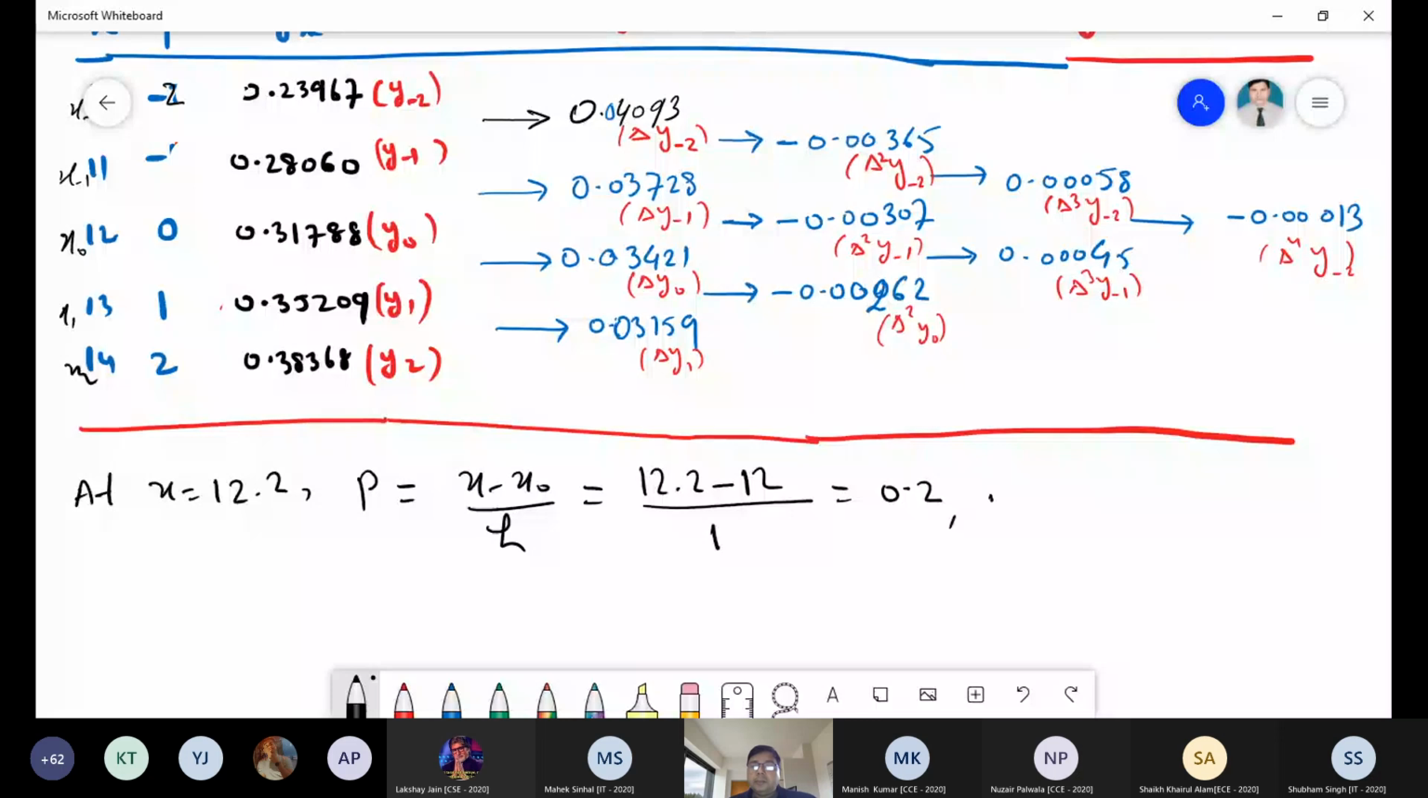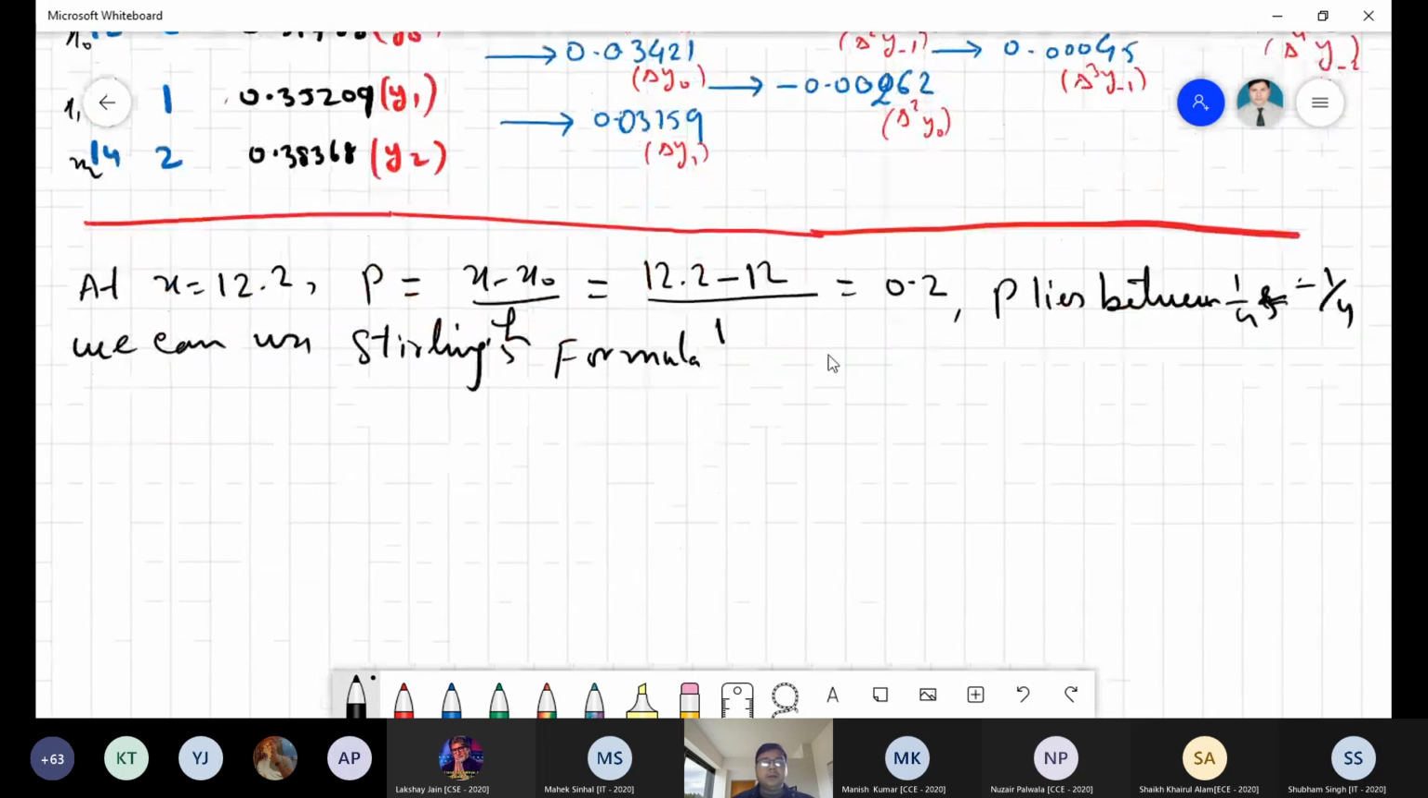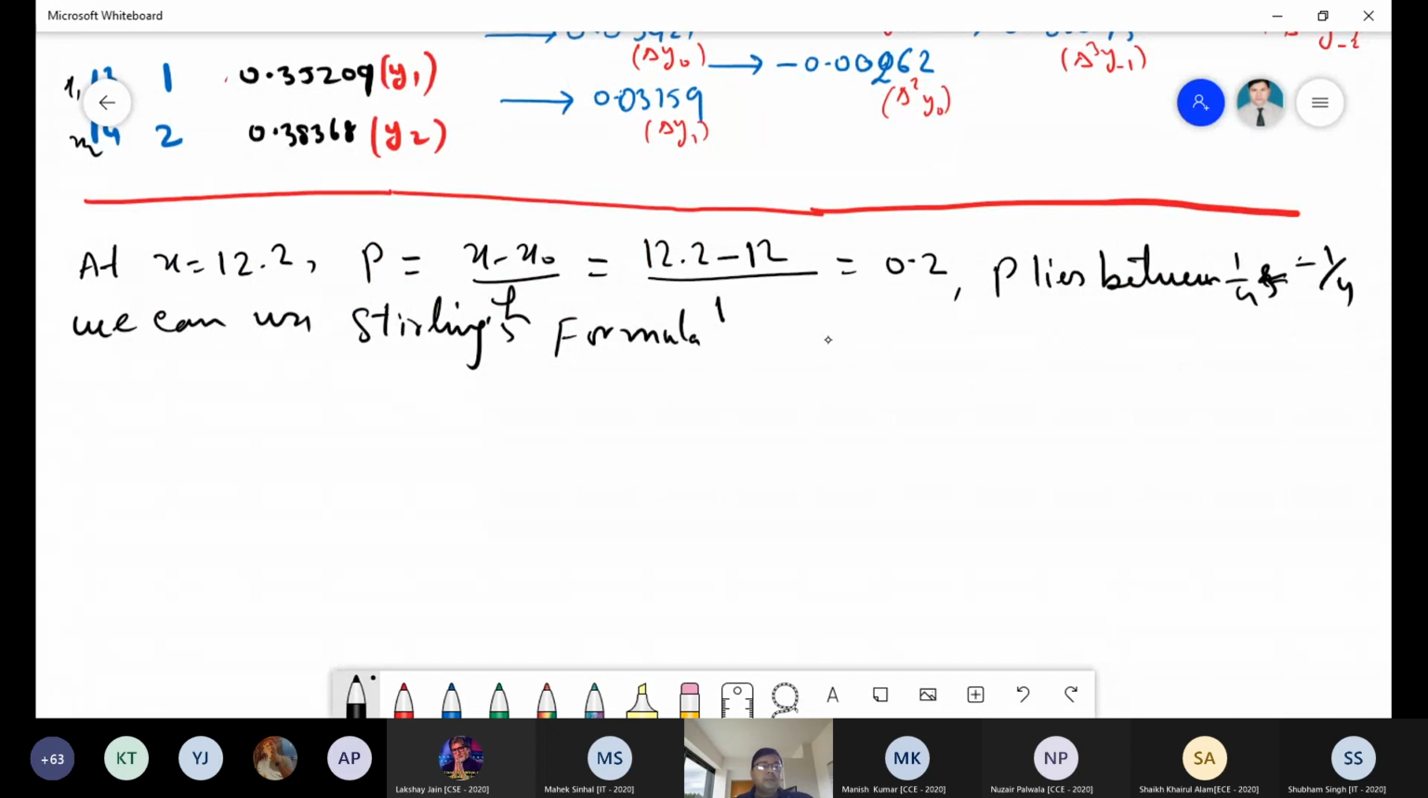Now what is the condition that p lies between? Is it lying between 1/4 and -1/4? Is it okay or not? Yes, sir. So p lies there, so you can use Stirling's formula. Again, I am going to write the Stirling formula here using the forward difference operator. So the formula is yp.